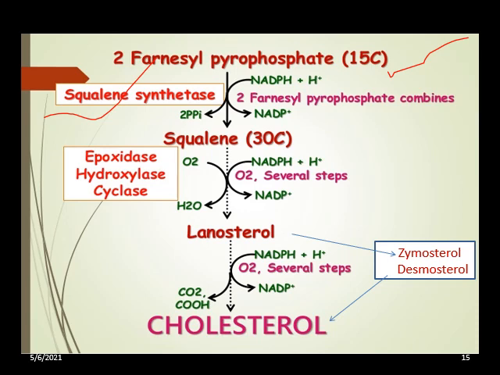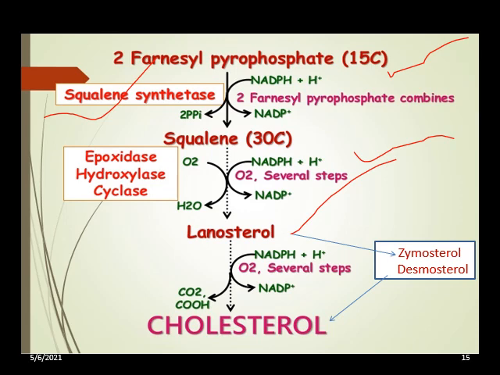Here squalene undergoes a series of complex enzymatic reactions in the presence of molecular oxygen and the reducing equivalent NADPH, with multiple enzymes like epoxidase, hydroxylase, cyclase, etc. Till squalene it was a linear structure. Now it undergoes cyclization to form lanosterol, which has the 4 condensed rings that form the steroid nucleus of the cholesterol molecule. Next is the formation of cholesterol from lanosterol. This lanosterol is finally converted into cholesterol.